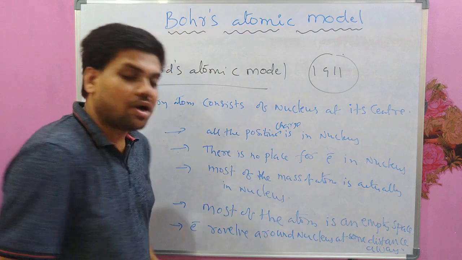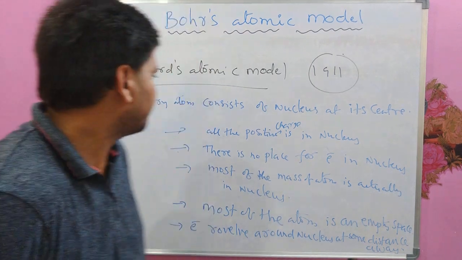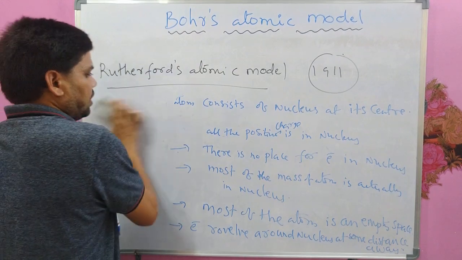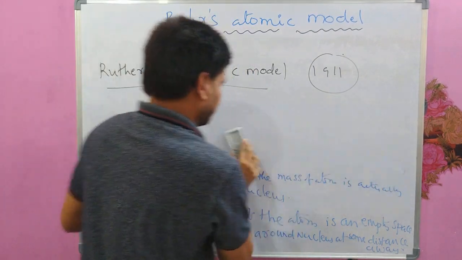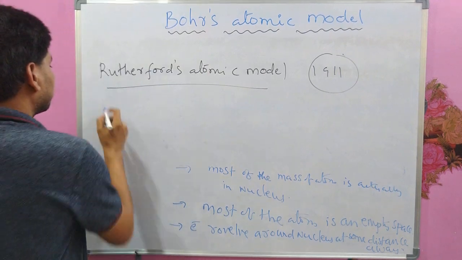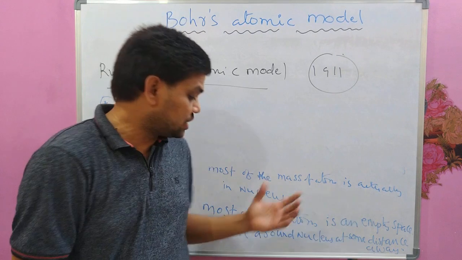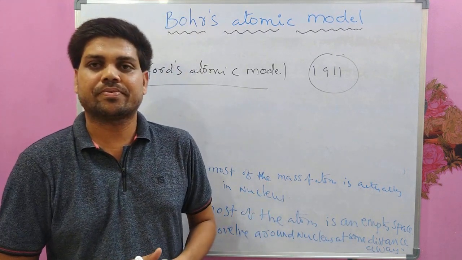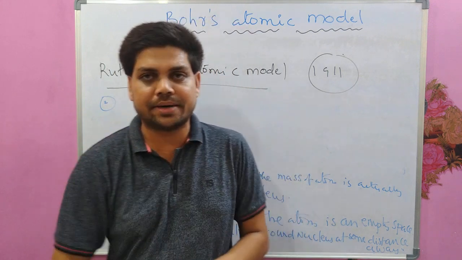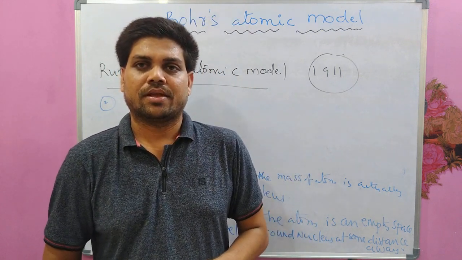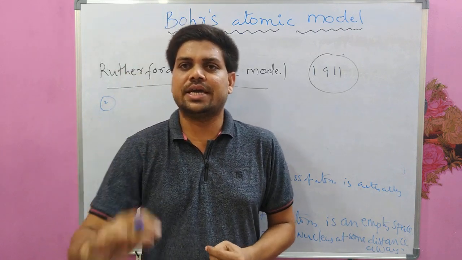And the next postulate he had proposed was, because of this electron distribution, it must give the stability to the atom, and hence electrons cannot stay at rest.